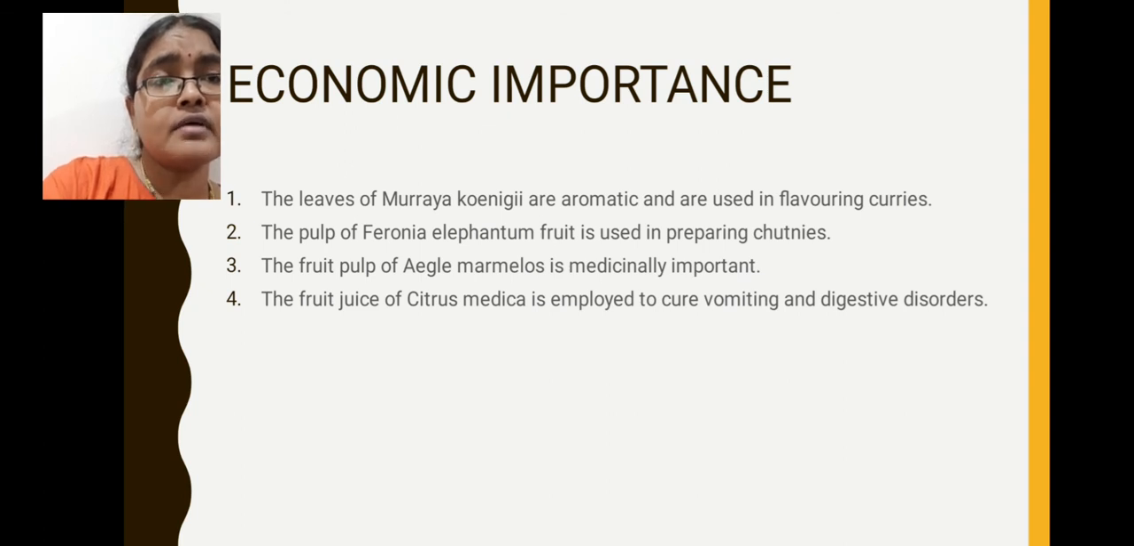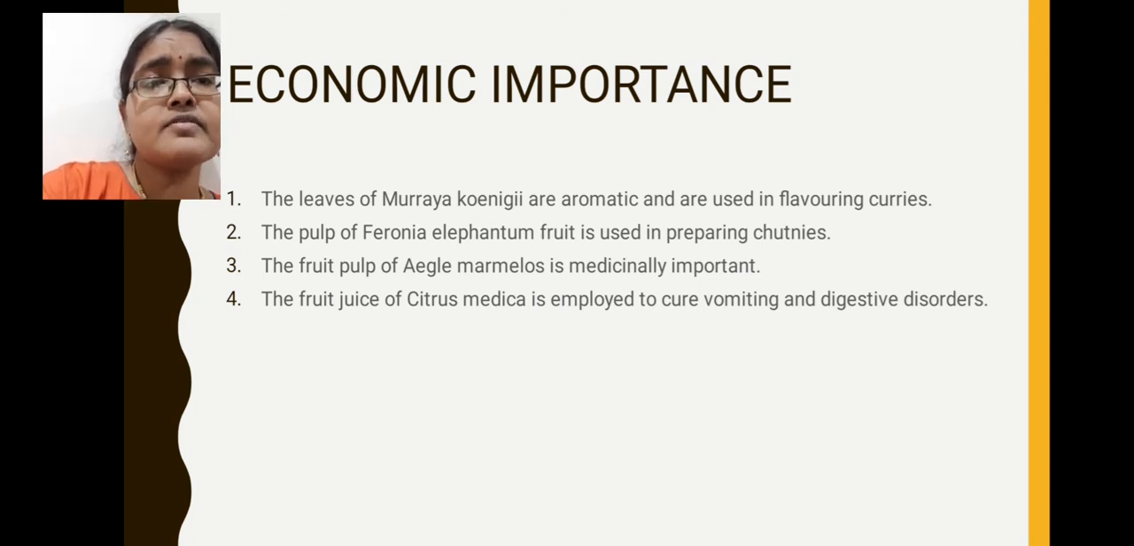Another important feature of these Rutaceae family members is that Murraya koenigii leaves are aromatic in nature, so they are used in flavoring curries. Next, pulp of Feronia elephantum has some medicinal values, so it is used in the preparation of chutneys. Next, the fruit pulp of Aegle marmelos is medicinally important. Aegle marmelos means maredu. This fruit pulp is used in the preparation of some important Ayurvedic medicines because of its medicinal values.